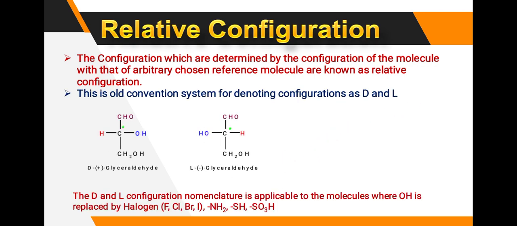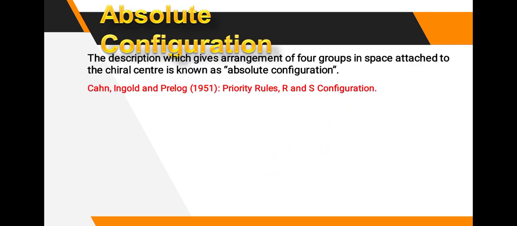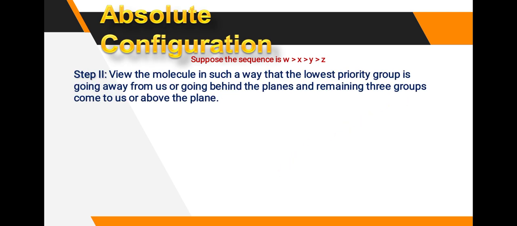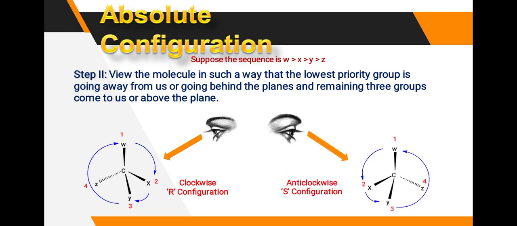The 4th priority group is present below the plane. See the example here. Here I is there, and from this side the Z is the 4th priority group. This is below the plane, dotted line. This is clockwise configuration 1, 2, 3, 4. Then see here the anti-clockwise. The 4th priority group is below the plane.